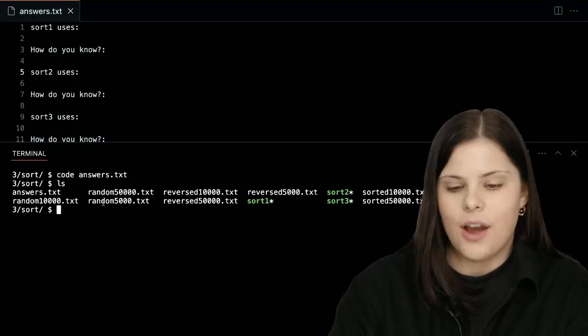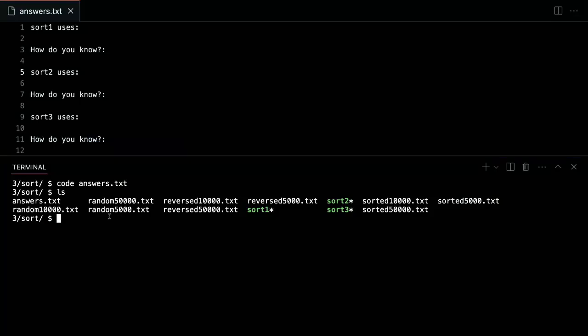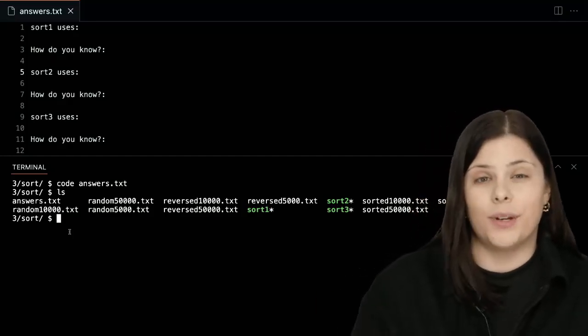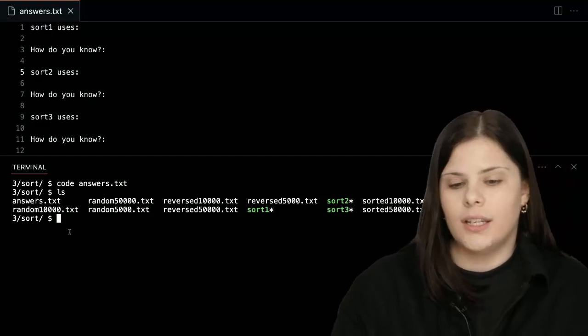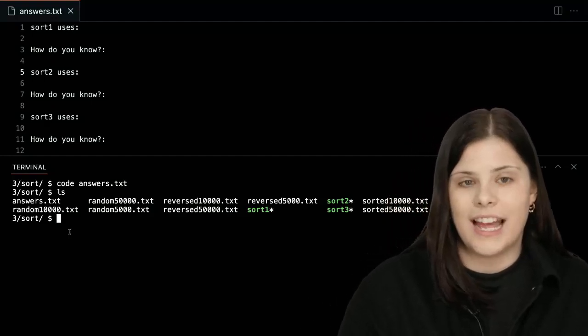As you can see, we have different kinds of files in our folder already. So random, reverse, or sorted, with a different number of elements in each list. What two variations should we use here, again considering the best case and the worst case scenario? What would be our worst case and best case scenarios here in terms of text files we want to use? Any ideas?